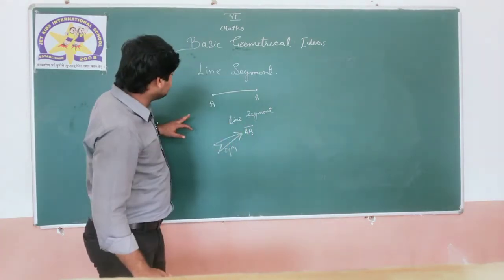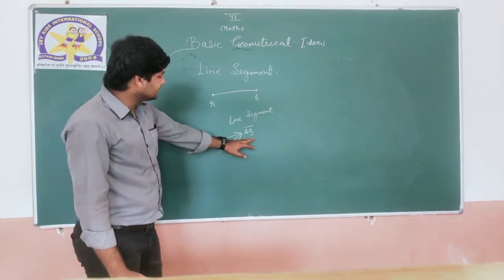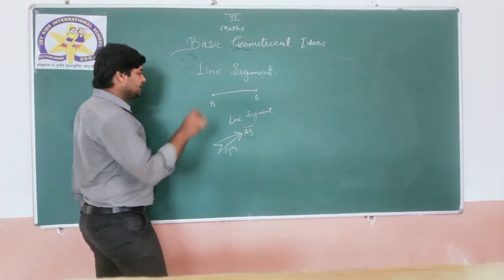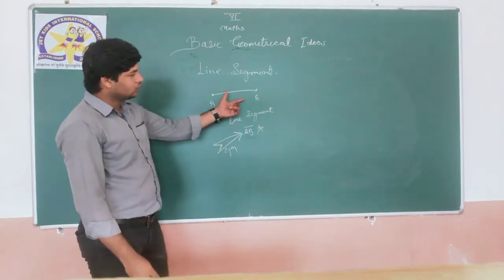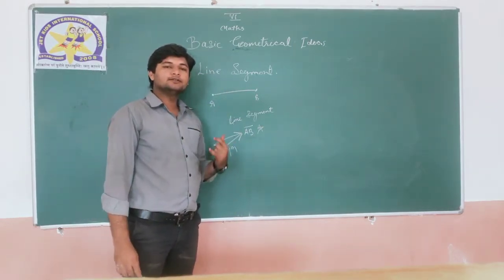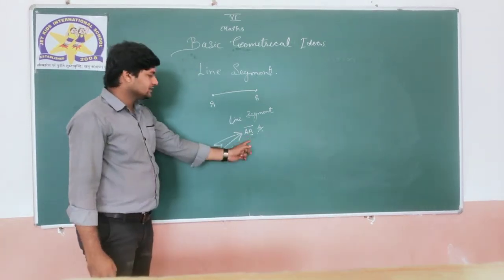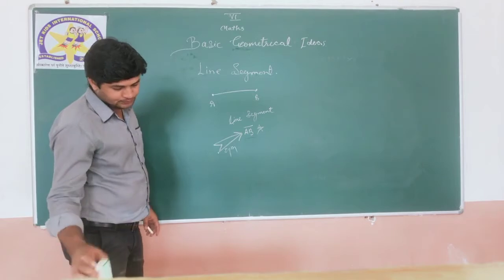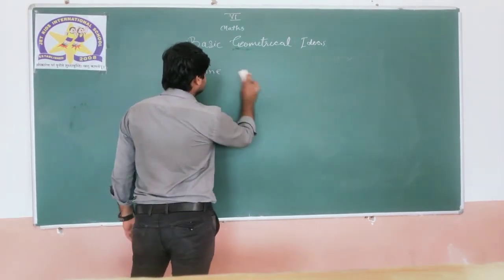And how to write a line segment? This is also an important thing. The most important thing you have to learn here is the symbolic formation, how to write it and how to label the given geometrical shapes. Clear? So this is the line segment. The next thing, a line.